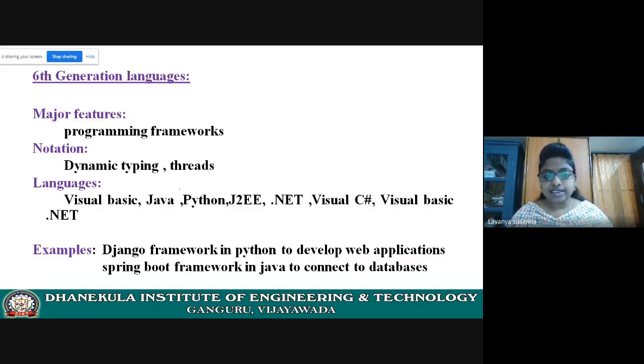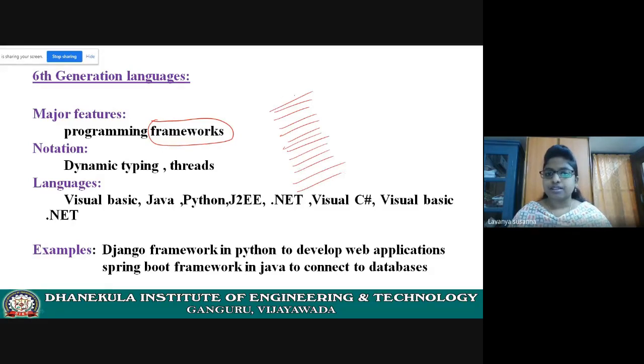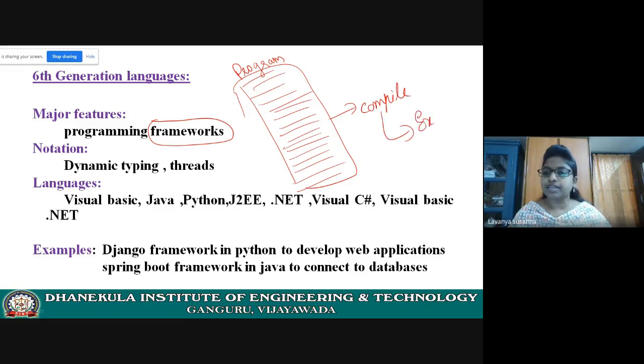Let us see sixth generation language. In sixth generation language, major features are frameworks. Up to now, we have seen the languages without frameworks. So if you are using a language without frameworks, you need to write a program, a set of instructions, some large amount of lines. And then you need to compile it, and then you need to execute it.